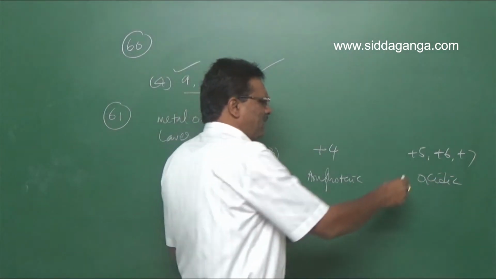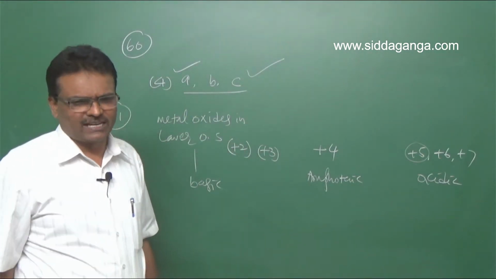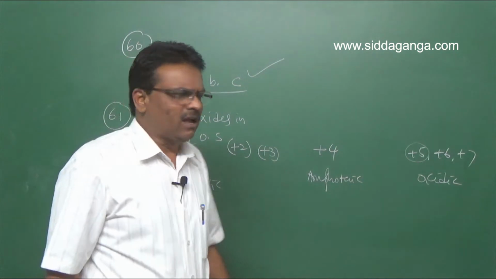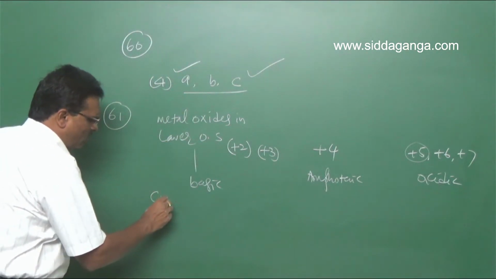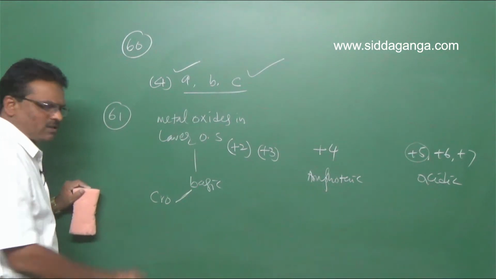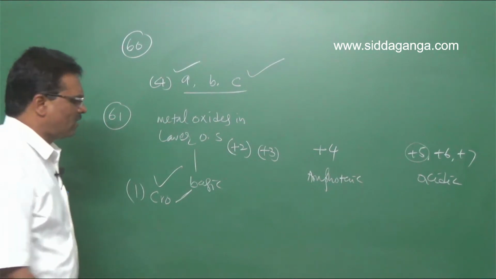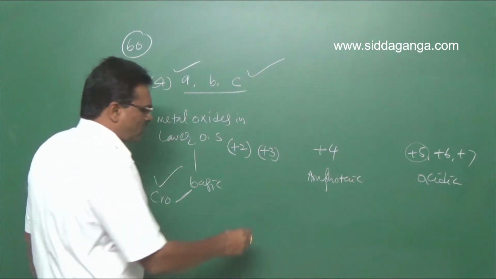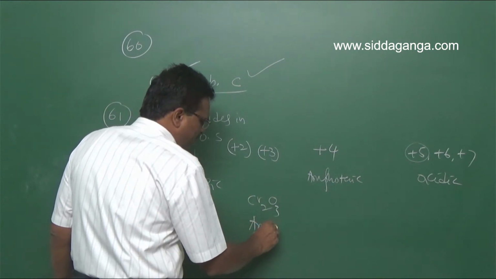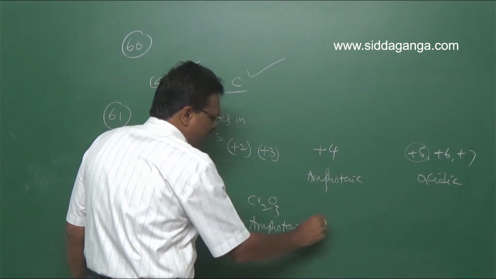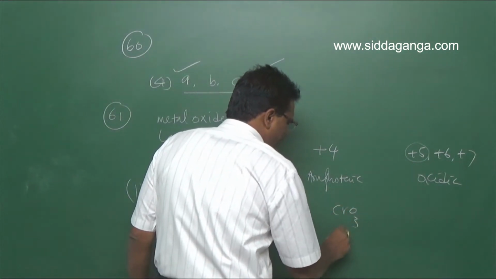But in +5 state, vanadium pentoxide is also amphoteric. Look, there are some exceptional cases. For question 61, CrO is basic. So your option is correct, CrO. So the first option is correct. Cr2O3 is amphoteric. Then CrO3 is acidic.